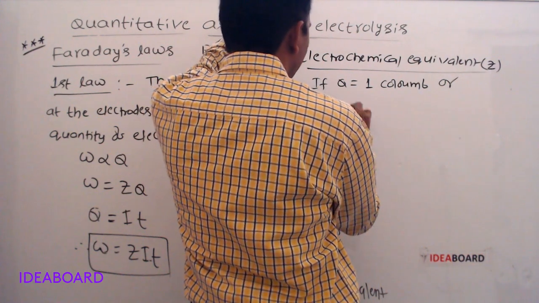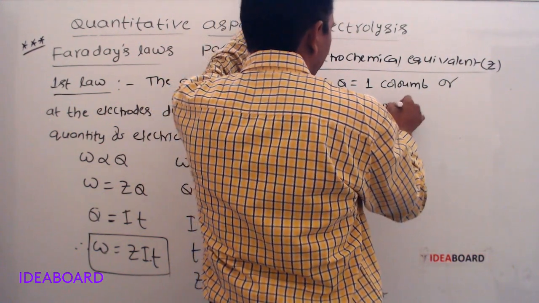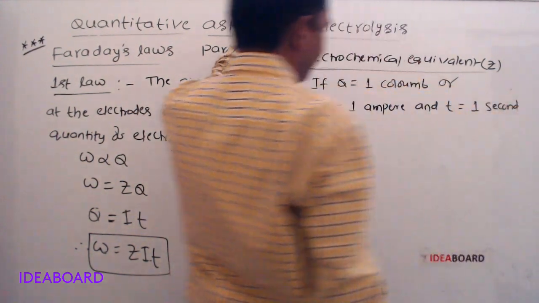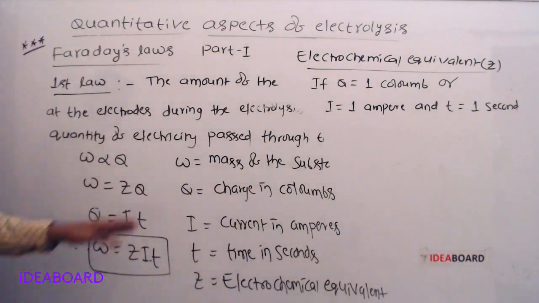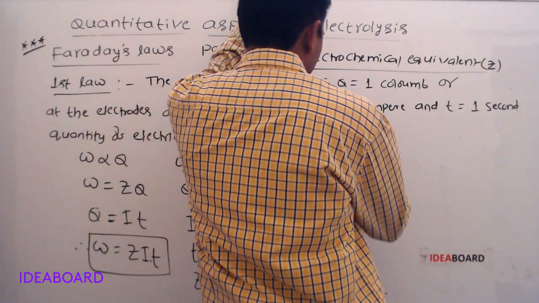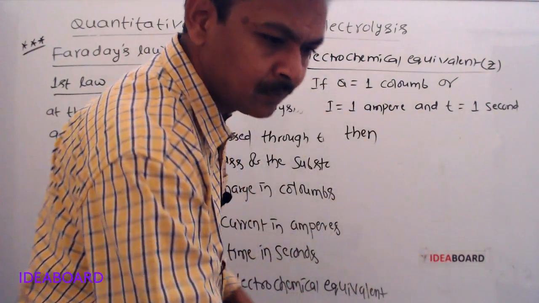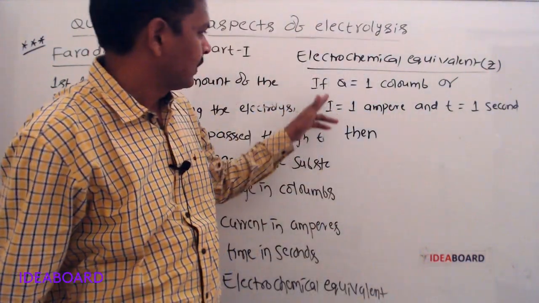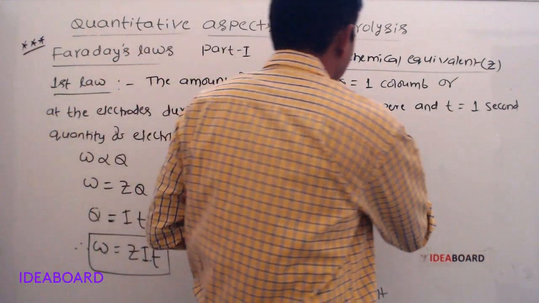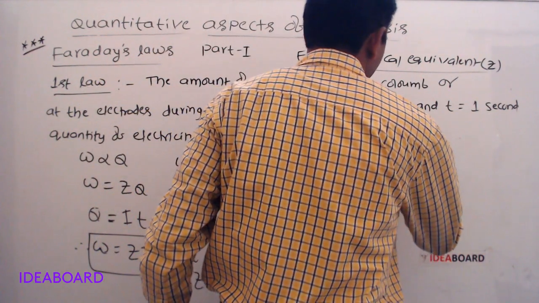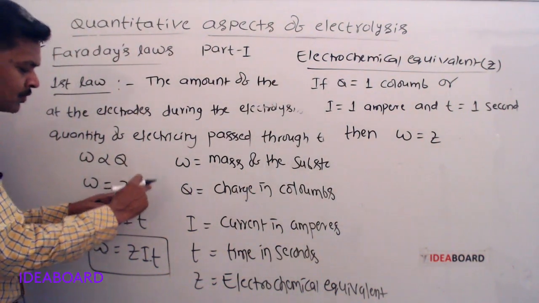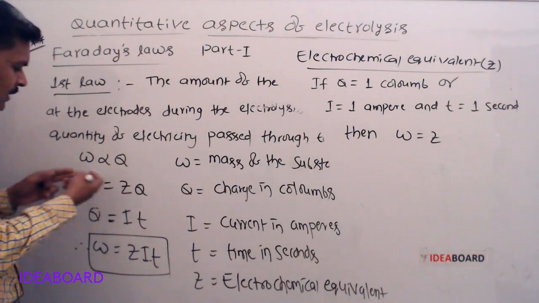If I is equal to 1 ampere and time is equal to 1 second, or if Q is equal to 1 coulomb, then W is equal to Z. From this formula, if Q is equal to 1, then W is equal to Z. So Z is nothing but W only.